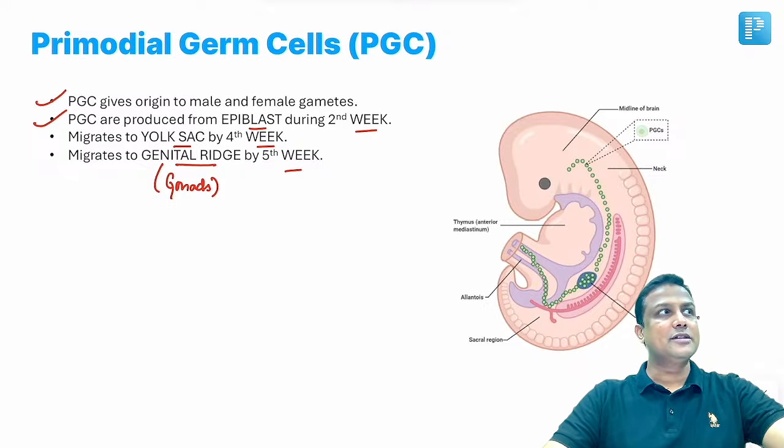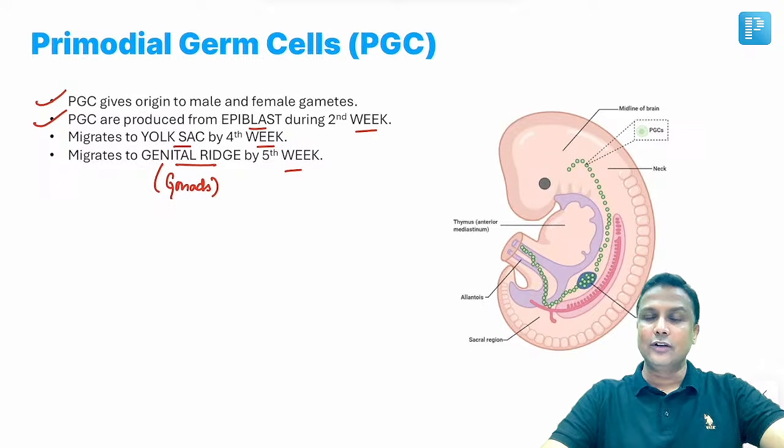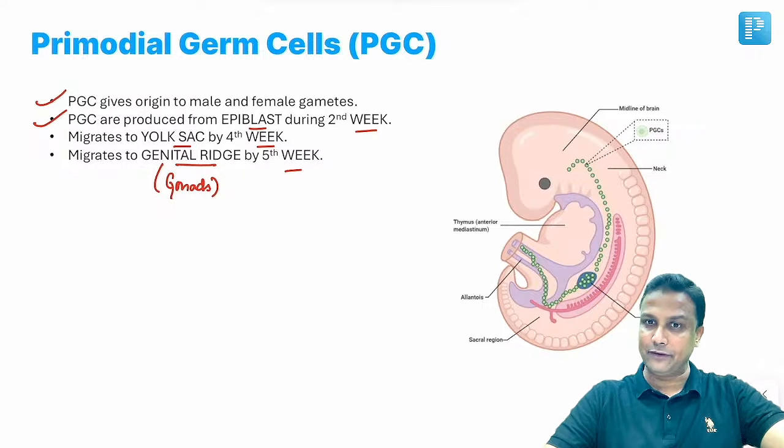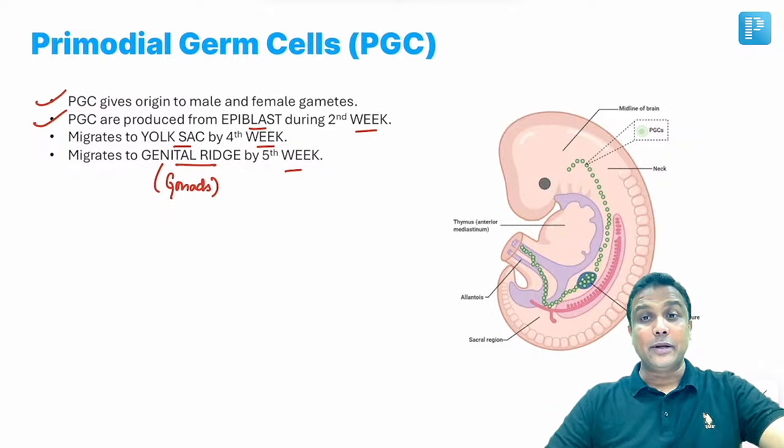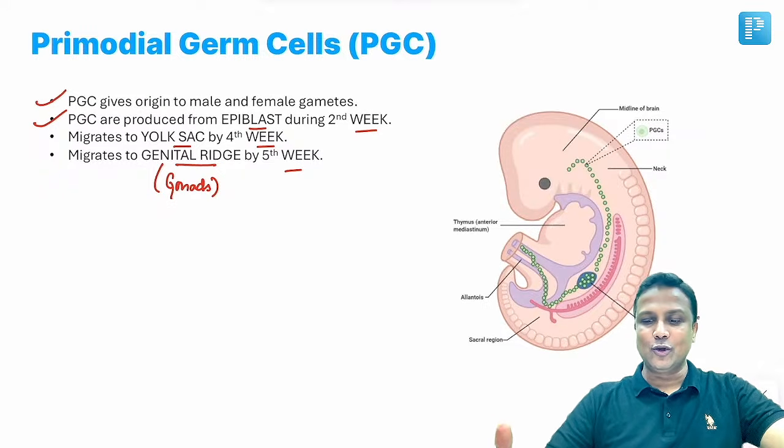So primordial germ cells are going to form from epiblast. Then they will go to the yolk sac. From the yolk sac, they'll finally go to the genital ridge by fifth week. Please remember that one. Now we are discussing migration. Thank God in your body and my body, they migrated properly to the right place, and at the right place, the gametes are actually forming.